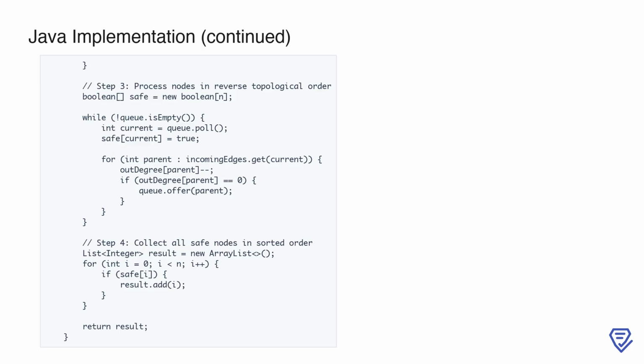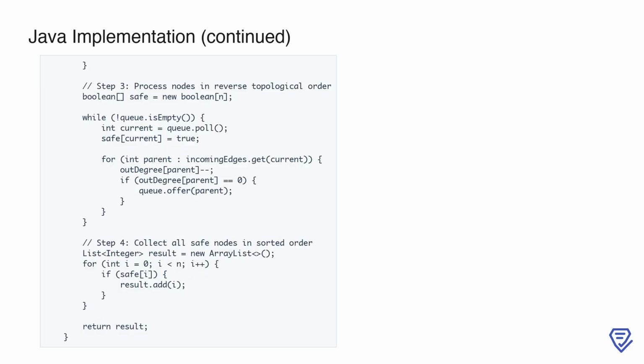Now we move to processing the graph. Terminal nodes, which we added to the queue earlier, are inherently safe. Using a breadth-first search approach, we process these nodes in reverse topological order. For each node we dequeue, we mark it as safe and then reduce the out degree of its parent nodes in the reverse graph.